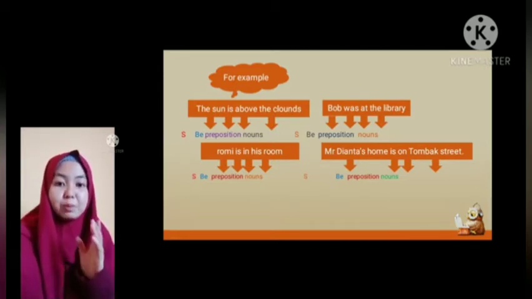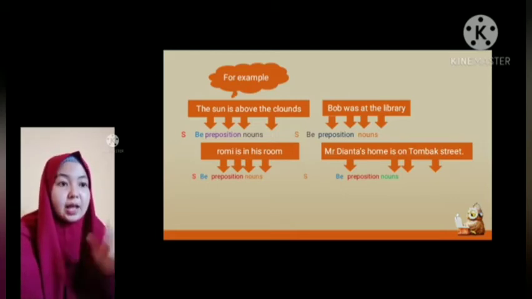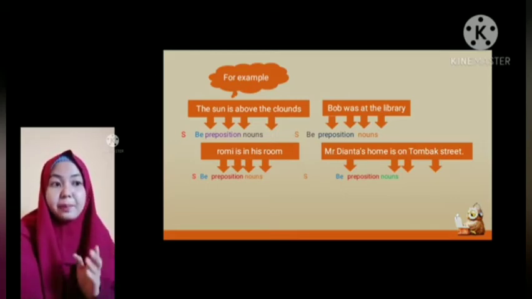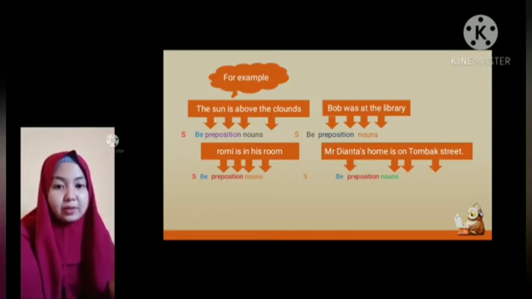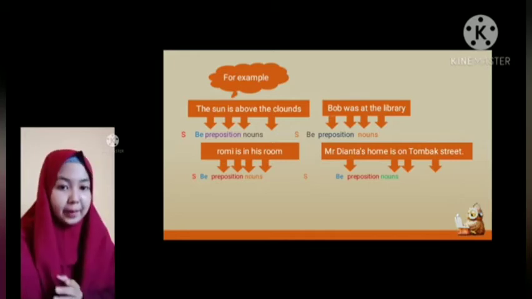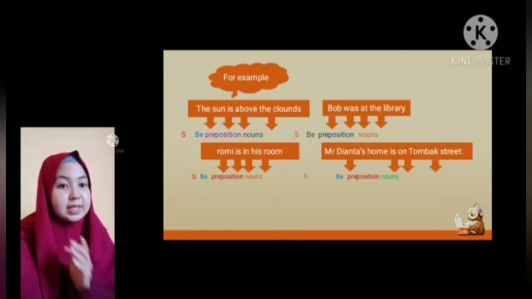Bob is the subject, was is be, at is the preposition, and the library is a noun. Another example. Romy is in his room. Romy is the subject.